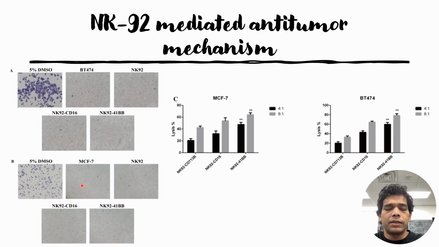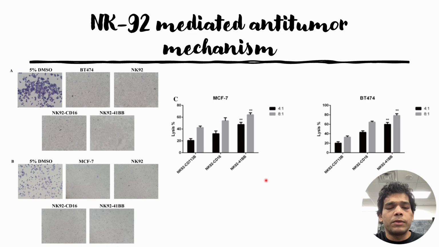In that case they used flow cytometry to check the percentage lysis, and here they checked the apoptosis percentage, or the percentage of lysed cells. They showed the results for the HER2 positive cells, that is MCF-7 and BT747, when co-cultured with NK92 with CD16 cDNA, NK92 with CD16-CAR and 41BB intracellular domain, and they also used a commercial modified NK92, that is NK92 CD713B, which acts as a control.